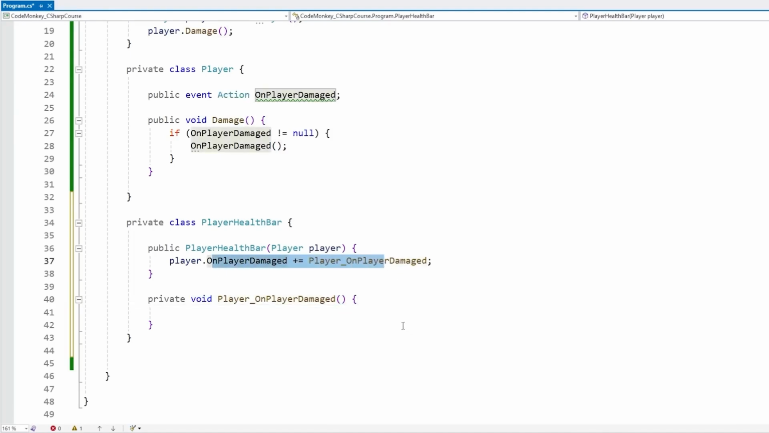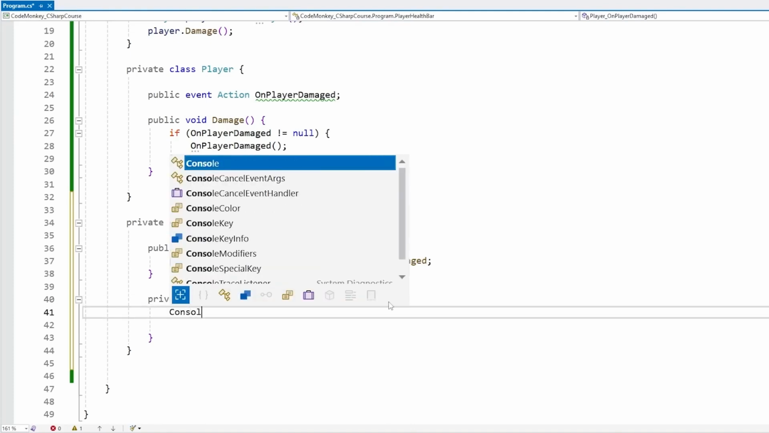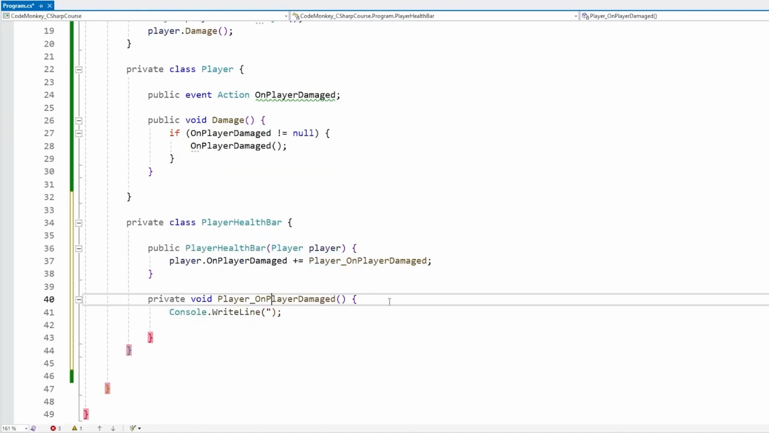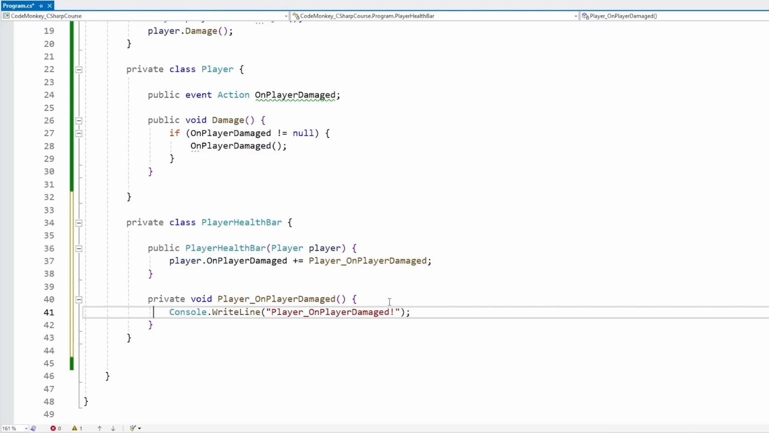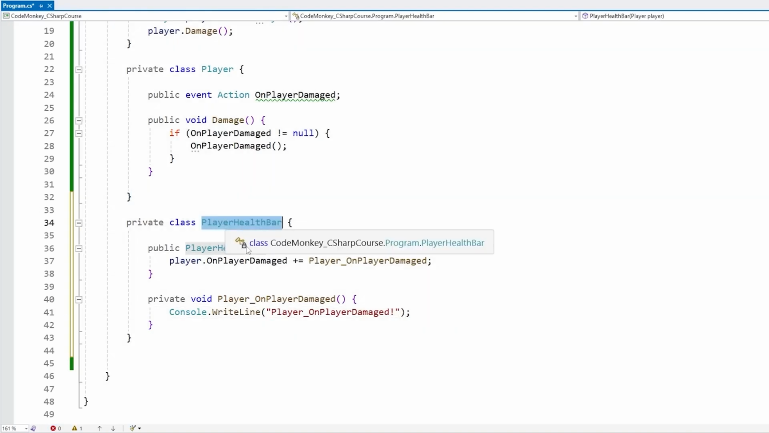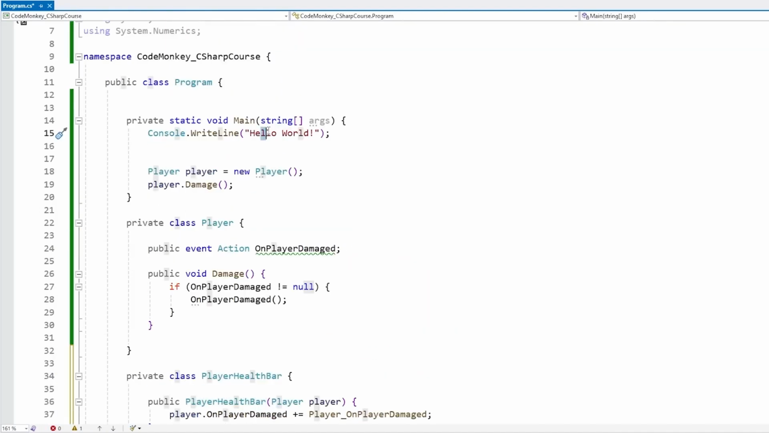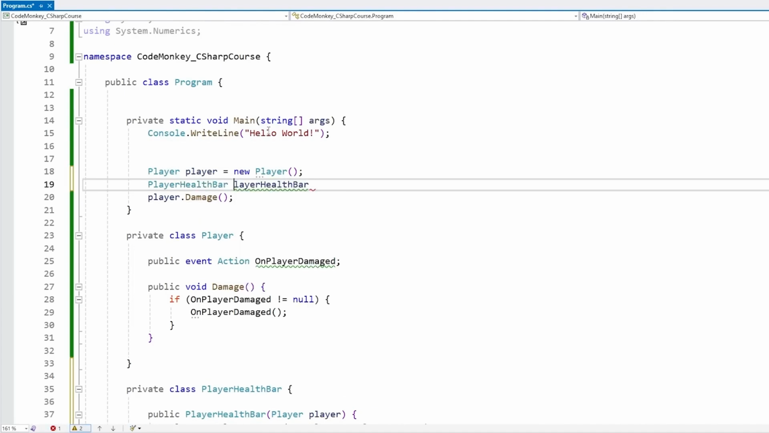Okay, so here we are listening to the event. Let's just do a log, so Console.WriteLine. Let's just print out the on-player damage event, just like this. And now up here, let's construct our player health bar. So let's construct a brand new one. And this one requires a reference to our player, so let's pass it in.